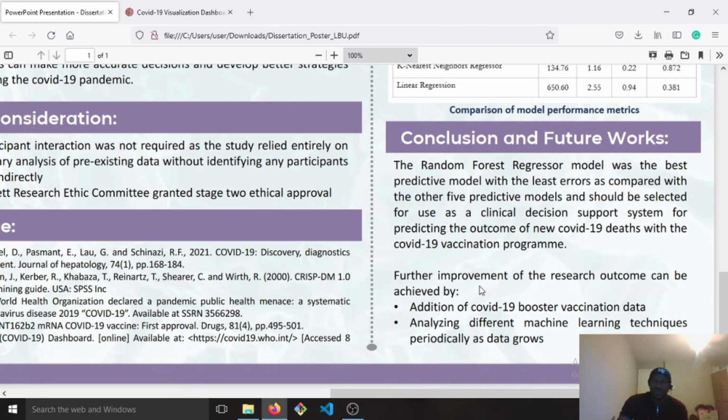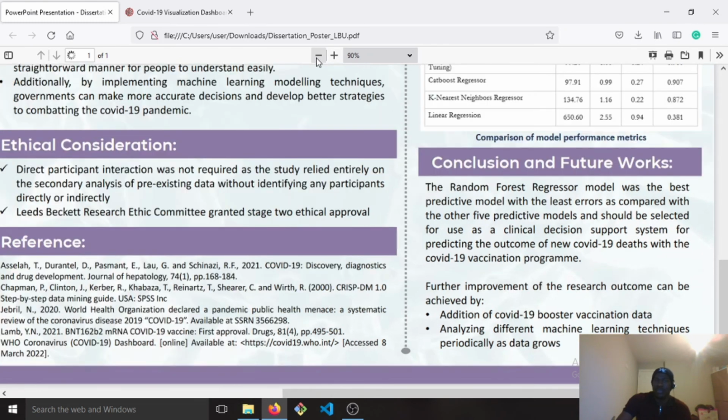Further improvement for this research can also be carried out, just like limitations. This study did not consider the application of booster vaccination data, and other machine learning techniques can also be used periodically as the data grows.